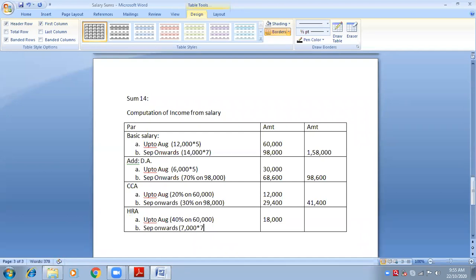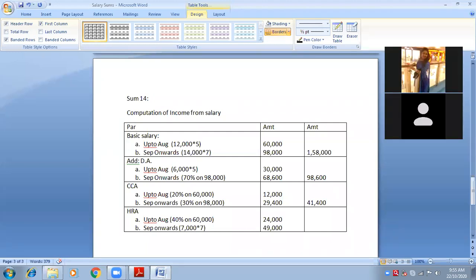How many months are there? 7. 7,000 into 7 is 49,000. Earlier, 40% on 60,000 is 24,000. Do this carefully, all of you. 24 plus 49, how much will it be? 73,000.